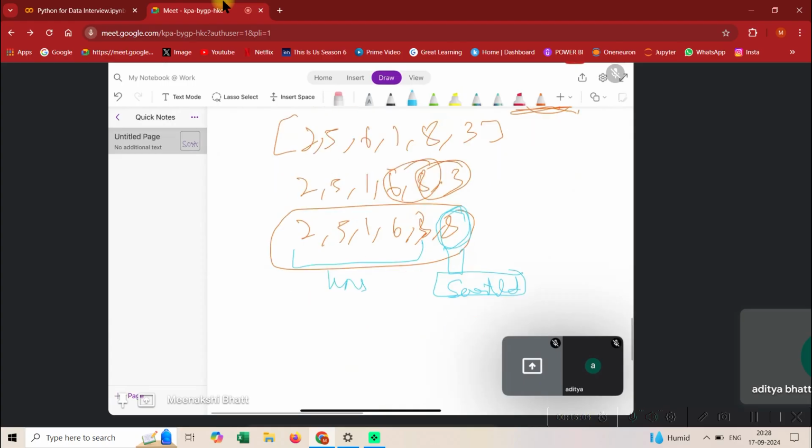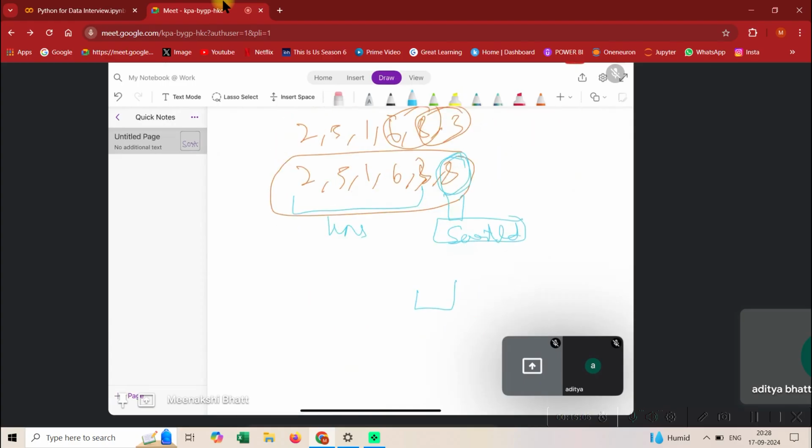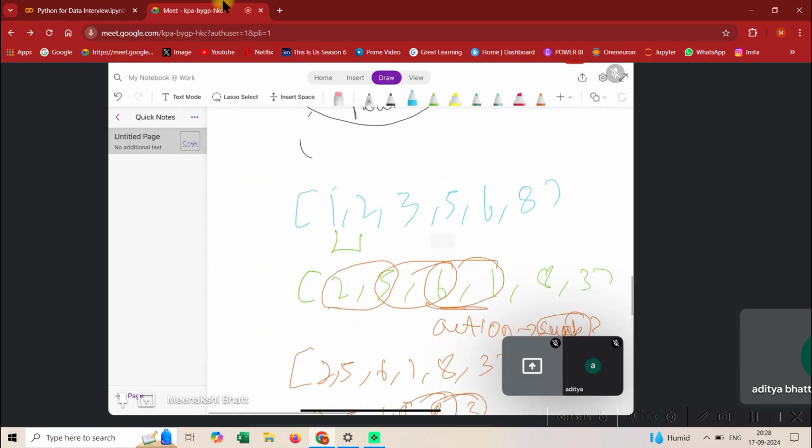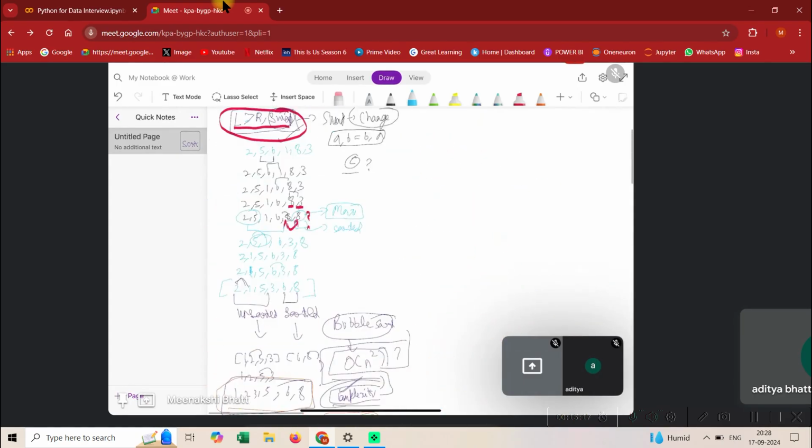In the next iteration, the last two elements would be sorted. Similarly, last three, last four. So that is why that n minus i minus 1 is being used. So guys, this is it. I think I've explained it well, and I gave you a dry run as well.